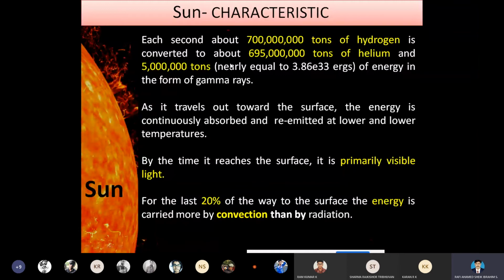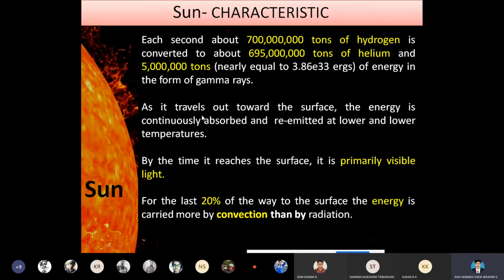So during the collision, the energy is released in the form of gamma rays. The gamma ray radiation is ionizing electromagnetic radiation. This takes place from the shorter wavelength with high photon energy, and also from the radioactive decay of the atomic nucleus. As it travels out, from the center of the core, the generated energy will come out to the outer surface of the sun.